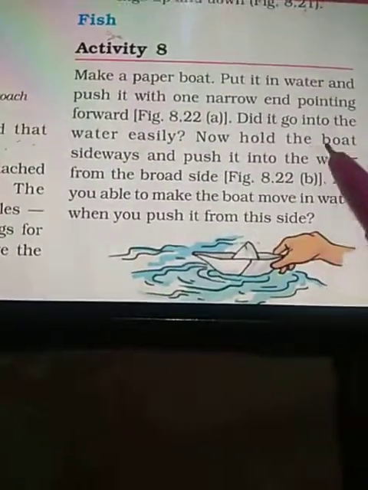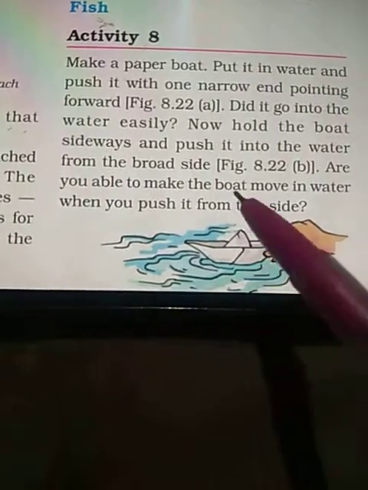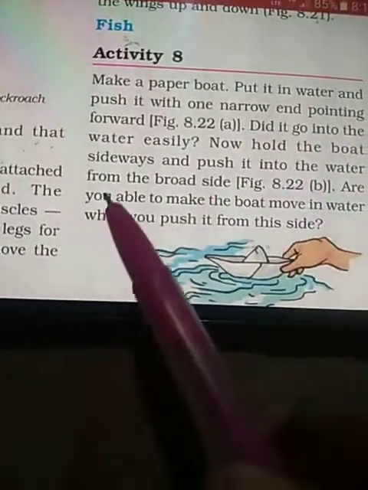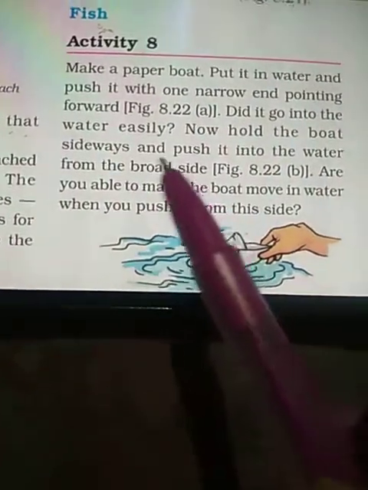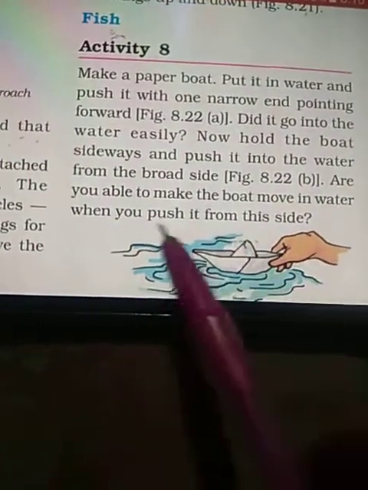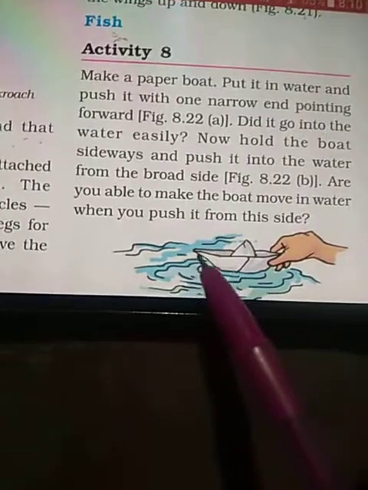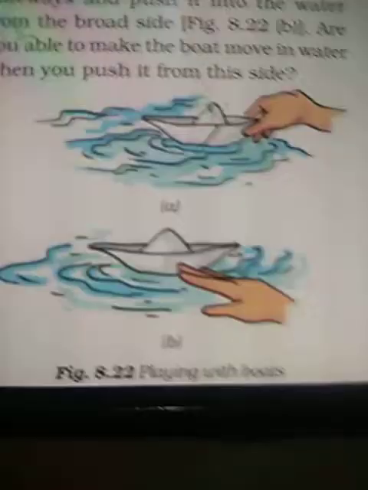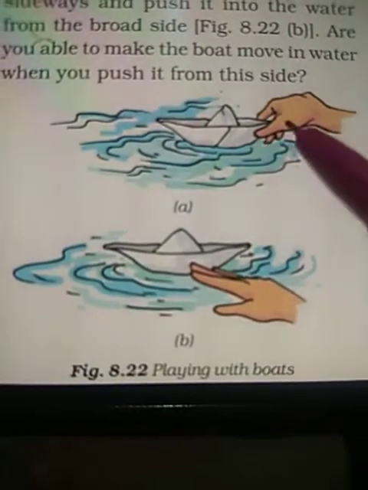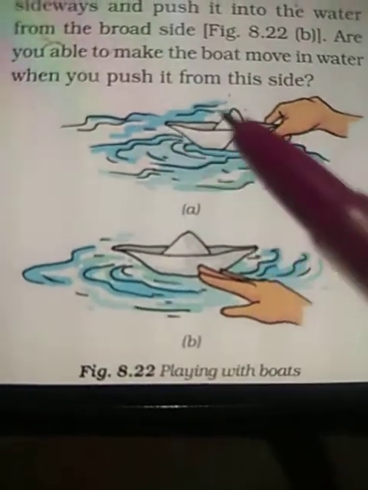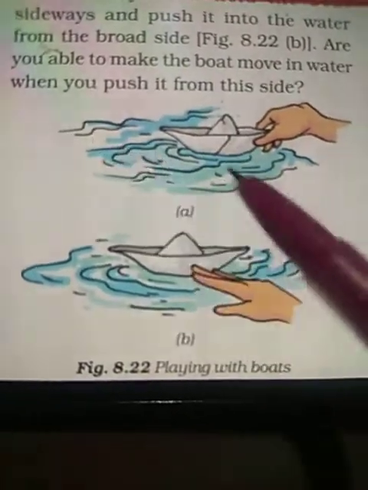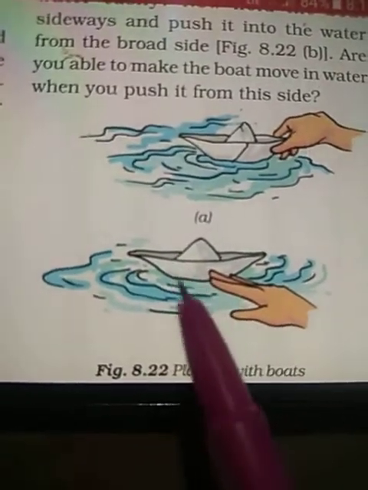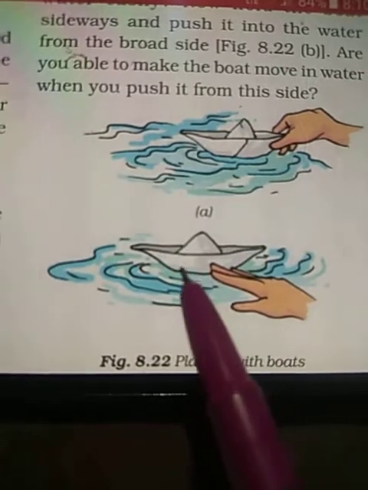But when you hold the boat sideways, in a horizontal condition, and push it in the water from the broader side, you will not be able to move the boat easily inside the water. As you can see in the pictures, when you move the boat from the pointed end, it moves easily, but when you push the boat from the broader end, it does not move easily in the water.